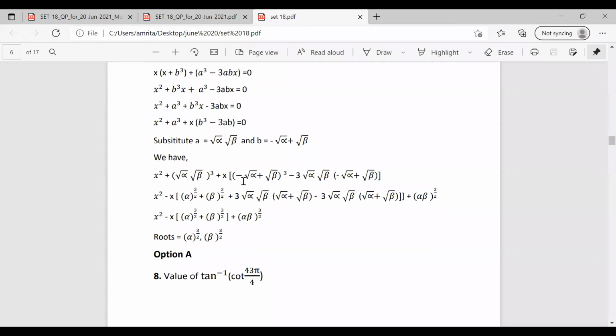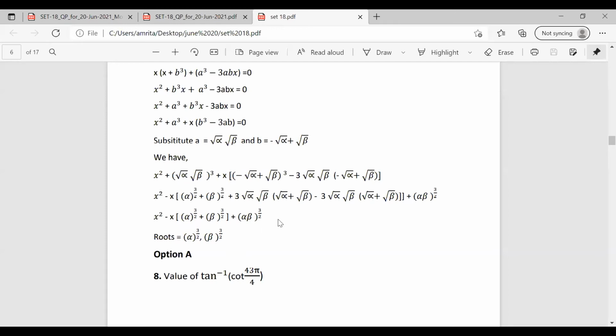After expanding (root alpha plus root beta) whole cube, these two terms, that is minus 3 root alpha beta into (root alpha plus root beta), get cancelled with the other term. So we get the equation as x square minus x into (alpha raised to 3 by 2 plus beta raised to 3 by 2) plus (alpha beta) whole raised to 3 by 2.